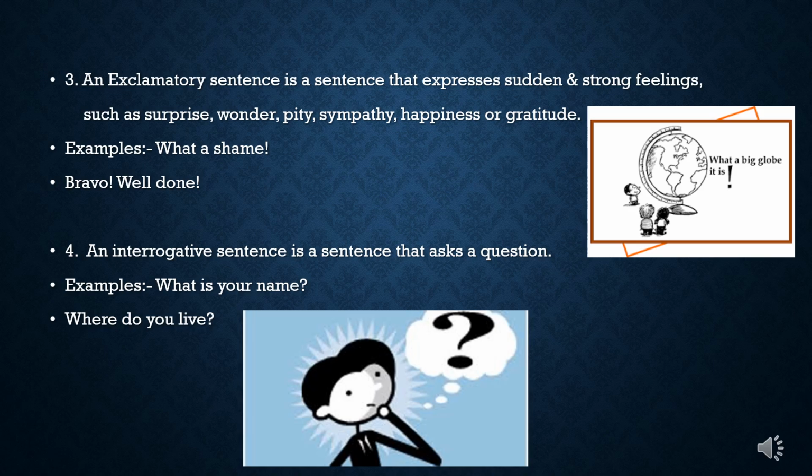An exclamatory sentence is a sentence that expresses sudden and strong feelings such as surprise, wonder, pity, sympathy, happiness, or gratitude. Examples: what a shame. Bravo, well done. Next is an interrogative sentence. It is a sentence that asks a question. Example: what's your name? Where do you live?